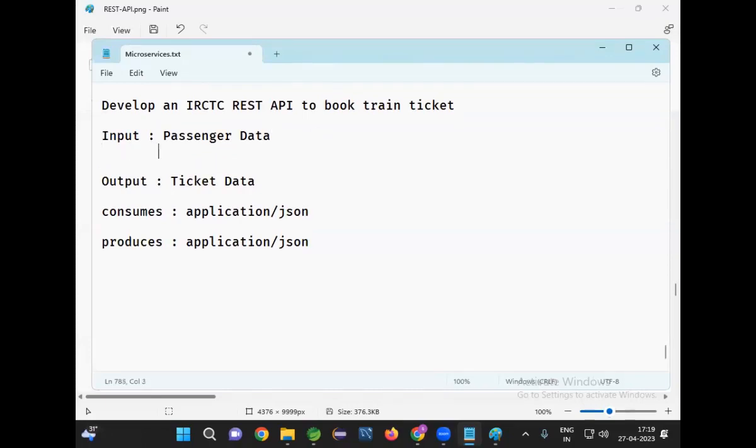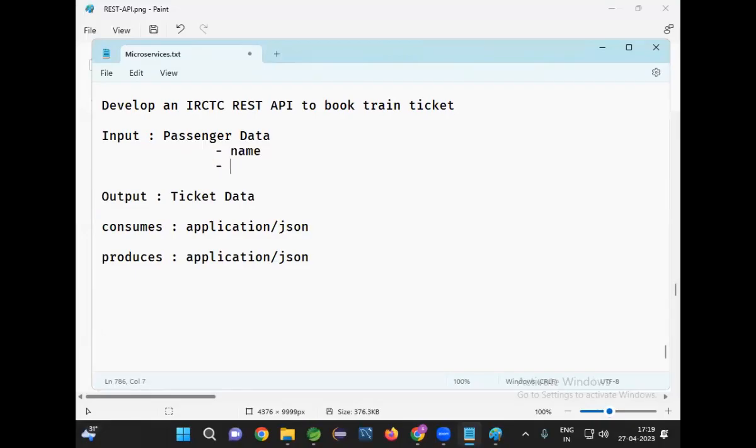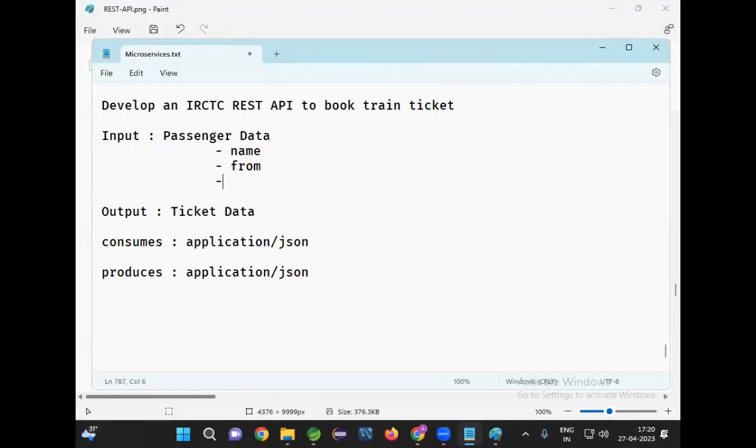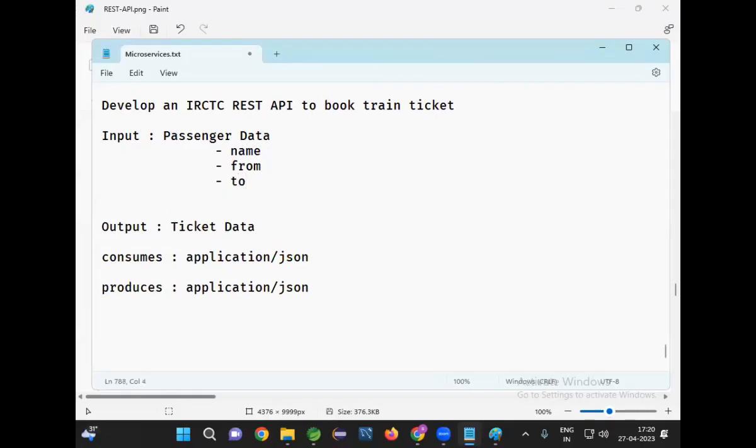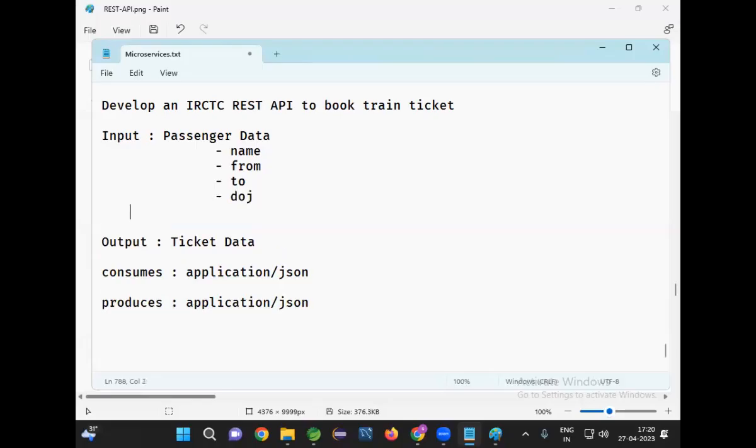Now here I need passenger data as an input. What passenger data do I need? I need the name of the passenger. We are not doing real ticket booking, so I'm going to take the passenger name, from which location to which location, the date of journey, and the train number. Name, from, to, date of journey and train number. I'm going to take this as passenger data.